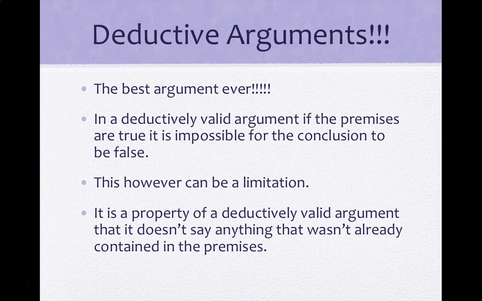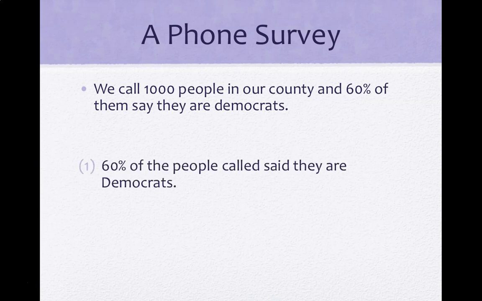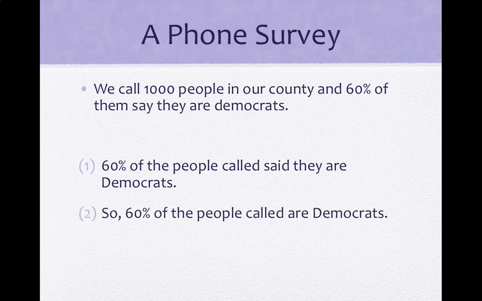Okay, so let's move on to inductive arguments. Now, imagine a phone survey. We call 1,000 people in our county, and 60% of them say that they're Democrats. So maybe we could put together this argument. 60% of the people called said they're Democrats, so 60% of the people called are Democrats. Now, this is not a deductively valid argument.